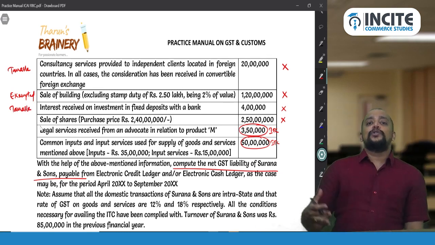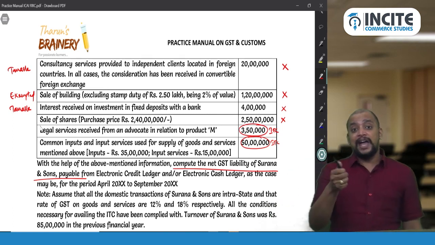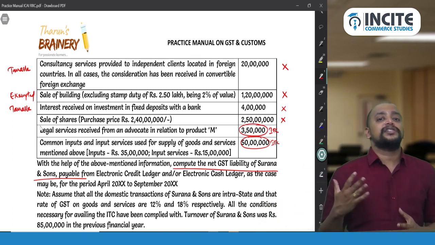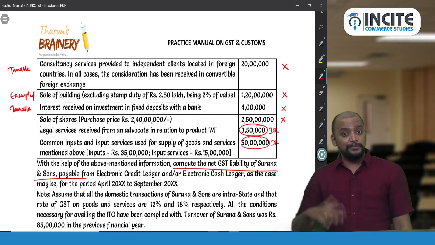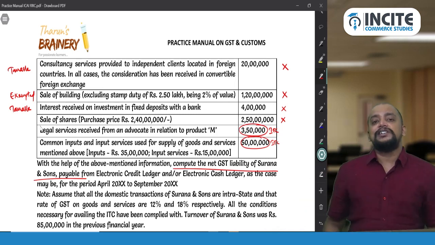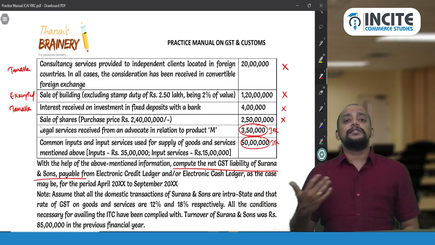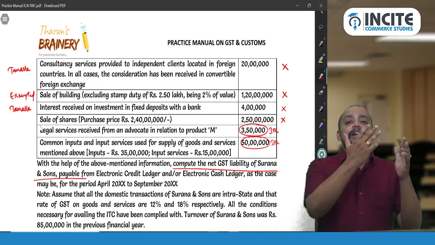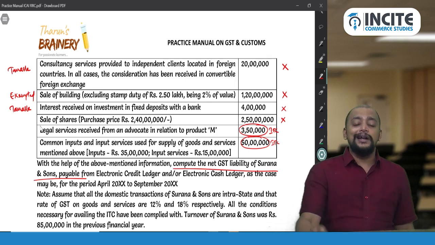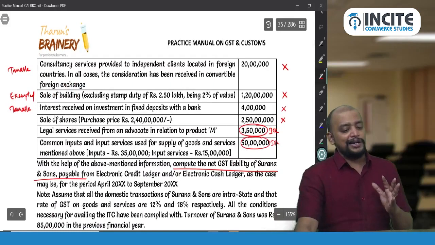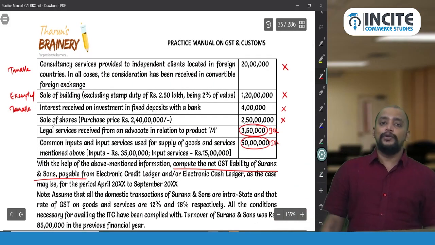So interest on loans, advances, deposits, but other than bank or financial institution. For a bank or financial institution, interest on loans, advances and deposits will be treated as exempted, both for payment of GST as well as for availment of ITC. Whereas for others, it is exempted only for payment of GST, but while computing the ITC it will be treated as taxable. So are they a bank? No, they are not a bank. Therefore it will be treated as taxable at the time of computing the ITC.